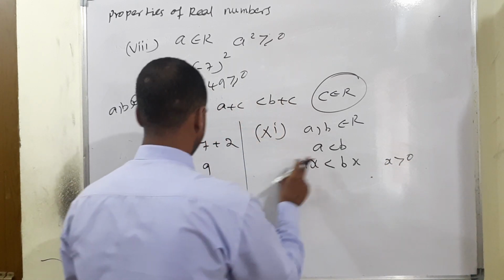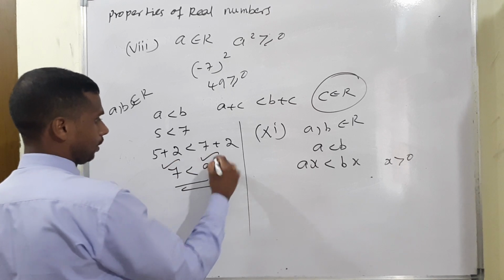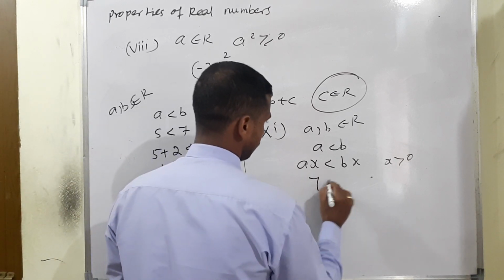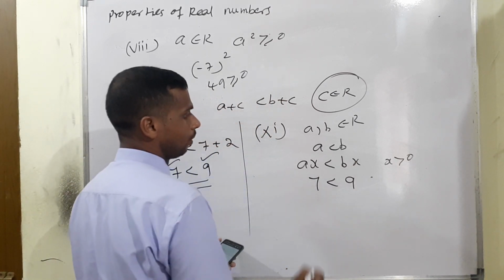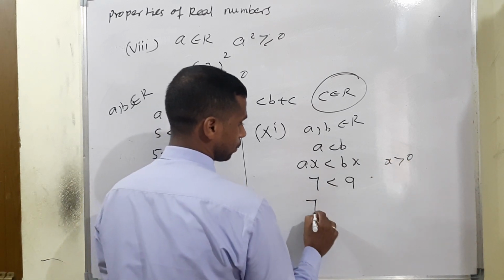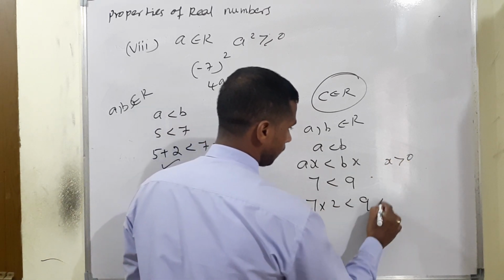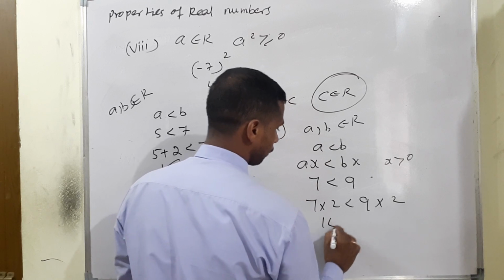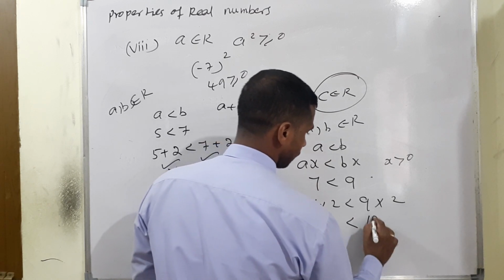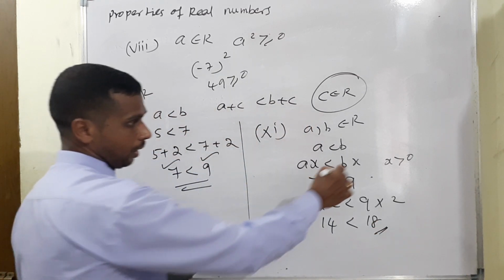Therefore, the same condition: A is equal to 7, B is equal to 9. What will happen? 7 less than 9. Now, multiply by a number greater than 0. So 7 into 2 less than 9 into 2. What will happen? 7 2s are 14, less than 9 2s are 18. It's clear, no? That's why the condition is clear.